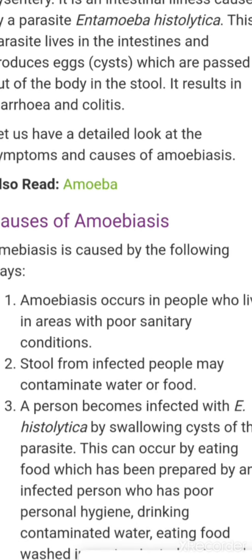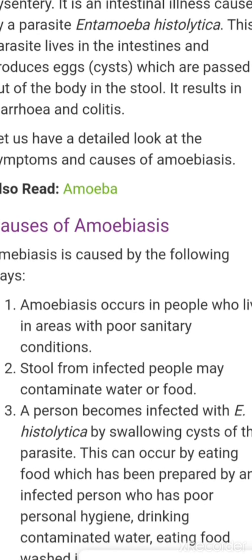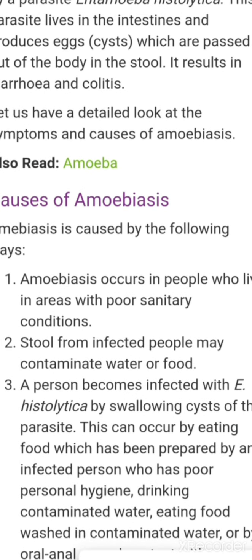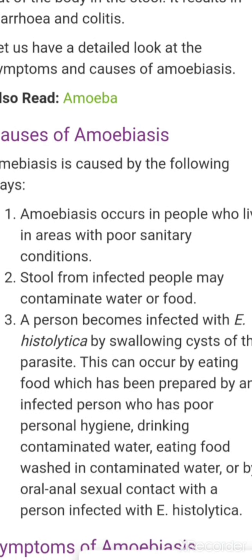So Entamoeba is almost amoeboid in shape, with a single nucleus. It has two forms, the trophozoite form and the pre-cystic form. So how does the infection occur?